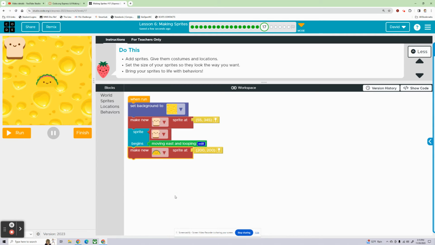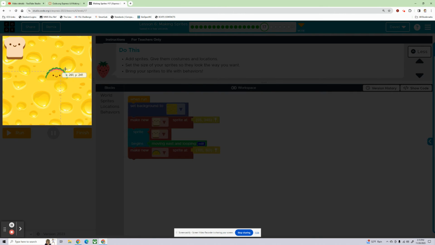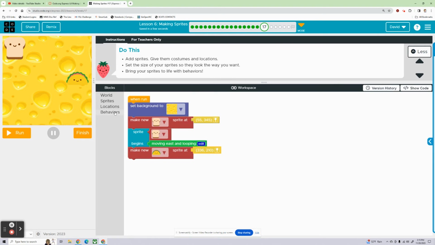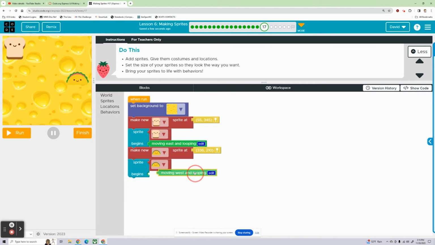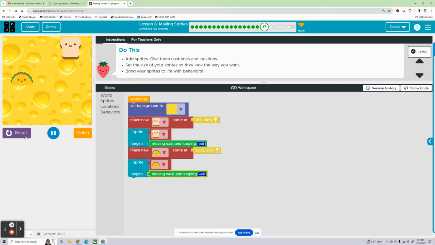A taco, naturally. A little bit hard to see, but I like tacos, so we're going with the taco. We'll just put you right here. Why not? Behaviors. What do we want the taco to do? Taco? Behavior? Move west and loop? Why not? Run it. All right.